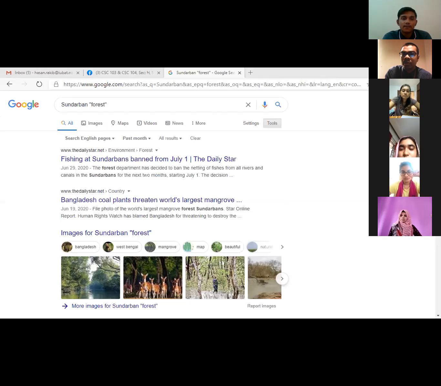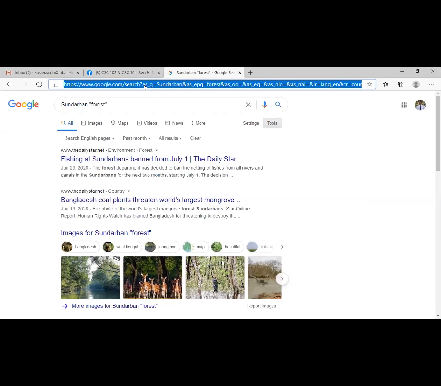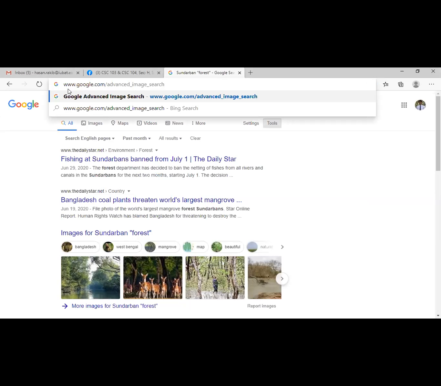Again, I would like to show you how we can search images. Let me write down the URL first. The URL of this image search is www.google.com/advanced_image_search.